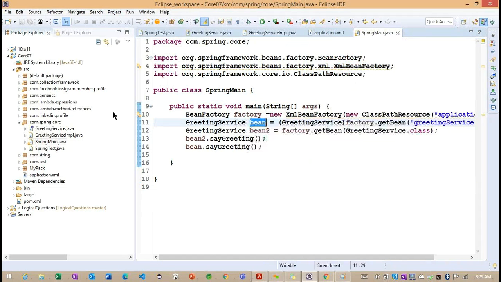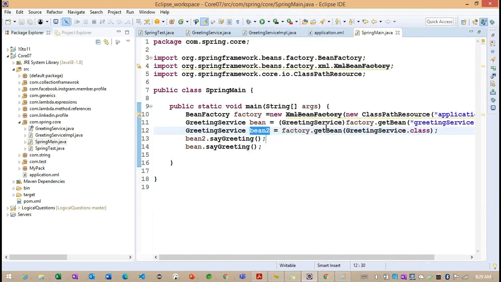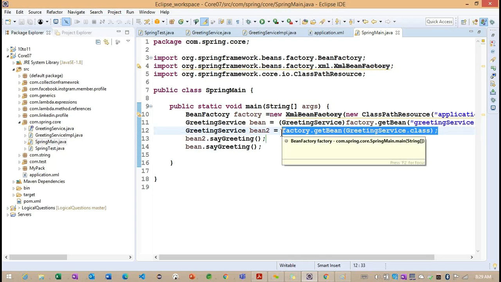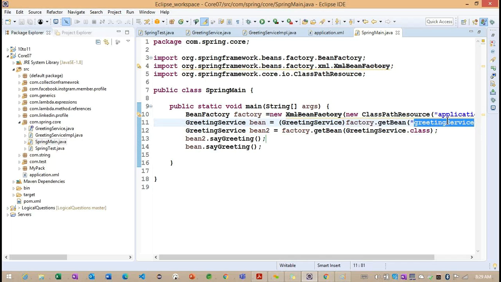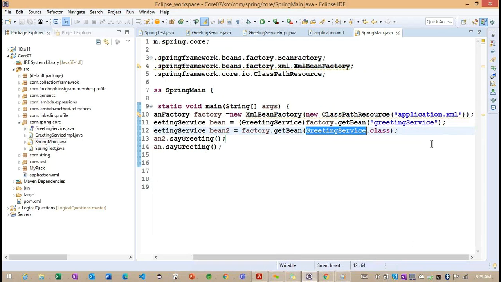We load the greeting service with one getBean method, and with the other getBean method we load the service again. Now see the difference: with one we pass the ID, and with the other we pass the class type. Basically, when we create two objects, with the help of the ID we can load each of the two objects, because each has a unique ID.